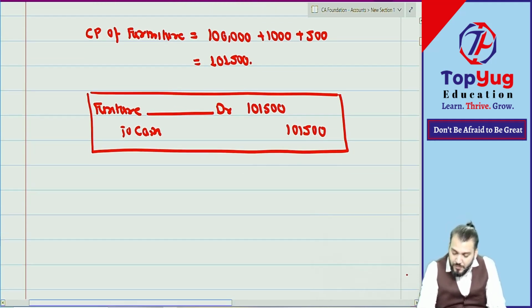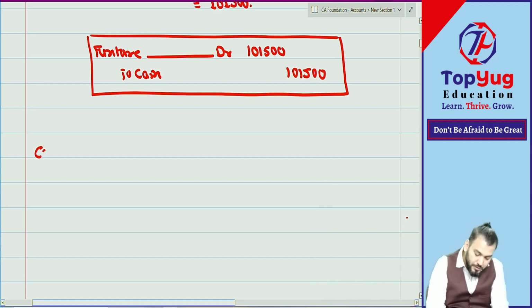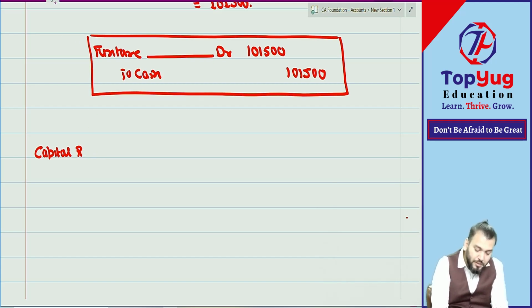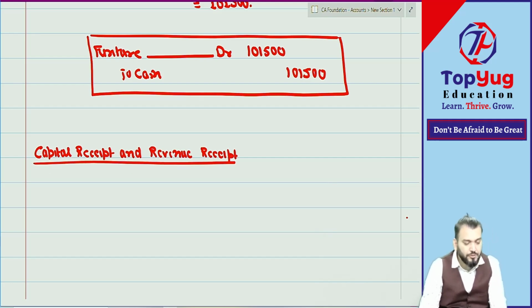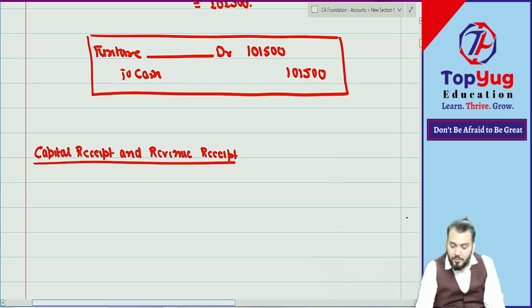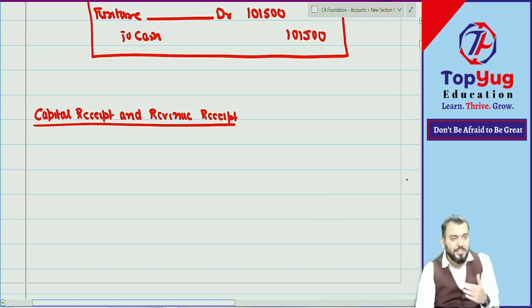Now the next concept is what? After this, write down. We have done capital expenditure and revenue expenditure. You say, sir, what about receipts? So write down capital receipt and revenue receipt. Correct? Understood? Correct. So as we have done expenditure, we are doing receipts.